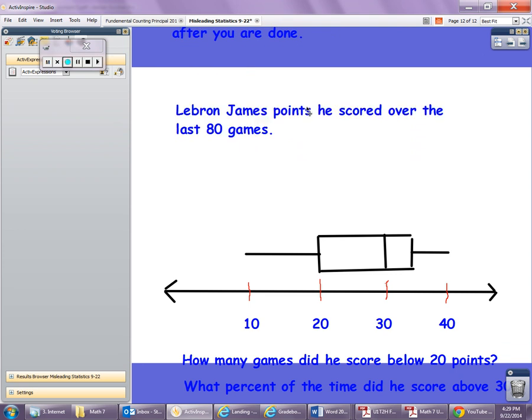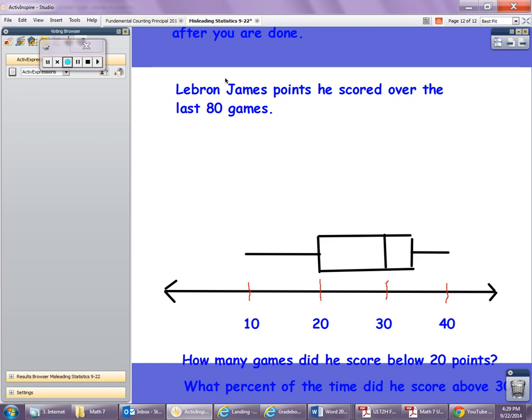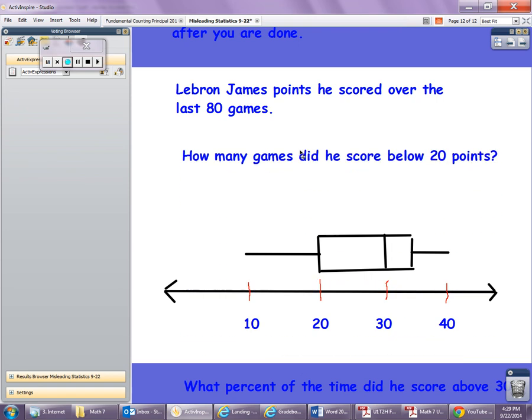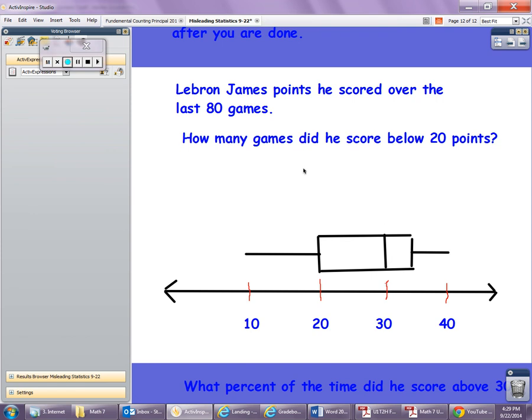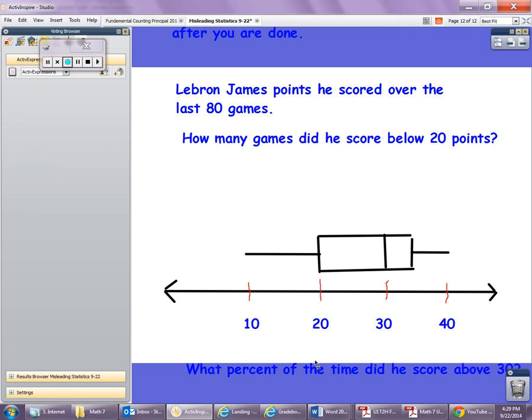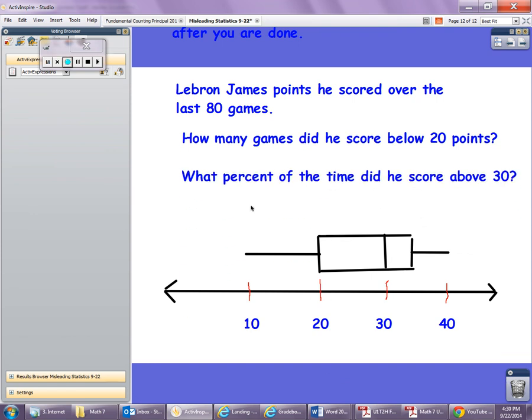Right here, LeBron James, this is a box and whisker for the points LeBron James has scored over the last 80 games. And that information is important. So this whole thing stands for 80 games. I want you to answer two questions. One, how many games did he score below 20 points? So that's how many specific games did he score below 20 points? And two, what percent of the time, and that's percent now, did he score above 30?